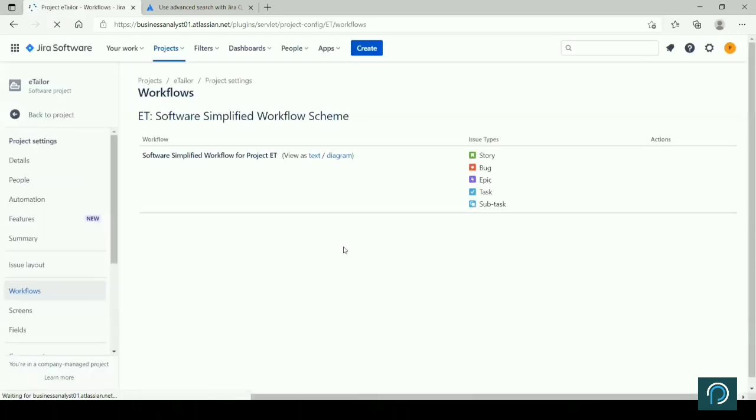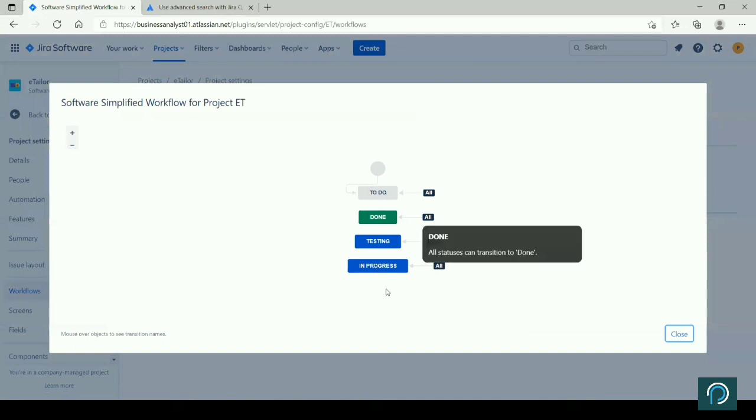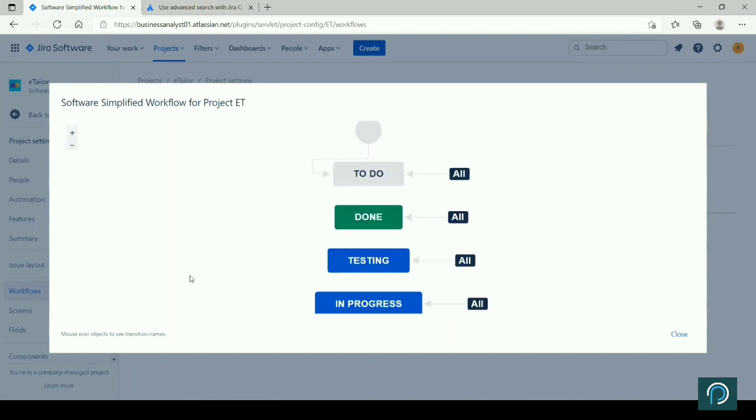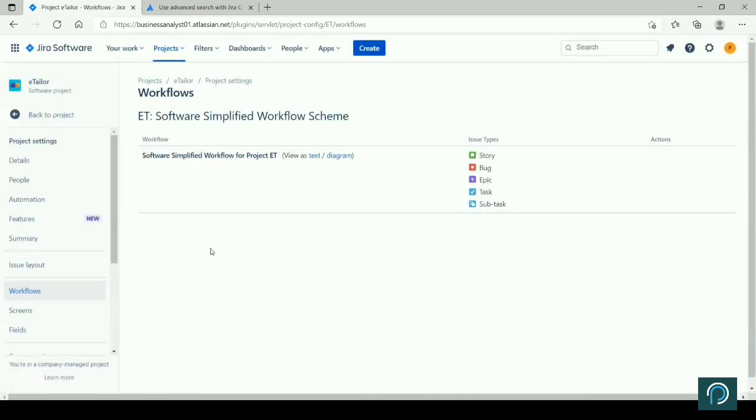Workflow, right? In progress, to do, and all these items that we have, you can update. This is the current workflow that has been created, but you can keep on adding and updating the workflow.